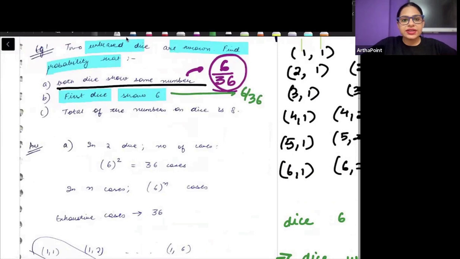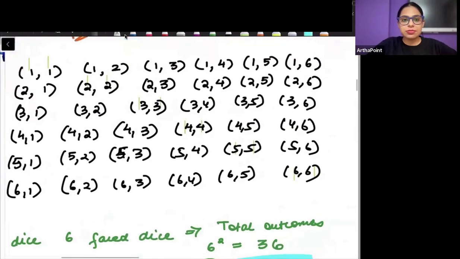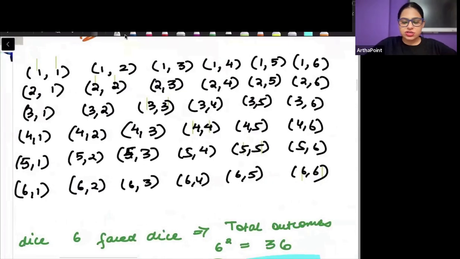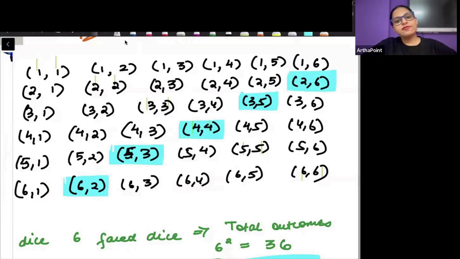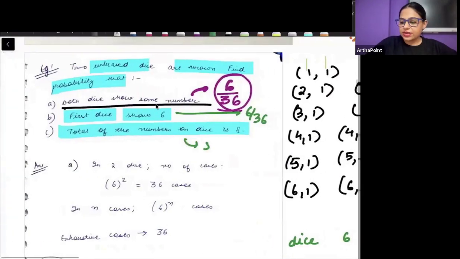Now the next one says the total number on the dice is 8. So I want the total sum to be 8. So just try to see here. 6 plus 2 is 8. 5 plus 3 is also 8. 4 plus 4 is also 8. 3 plus 5 is also 8. And 2 plus 6 is also 8. So if I look here, there are 5 such outcomes which give me the sum as 8. So I will get the answer as 5 by 36. The answer will be 5 by 36.